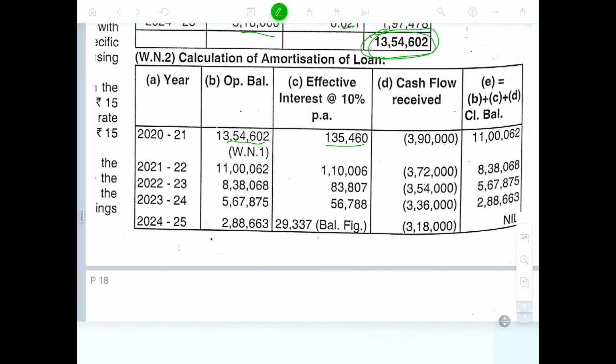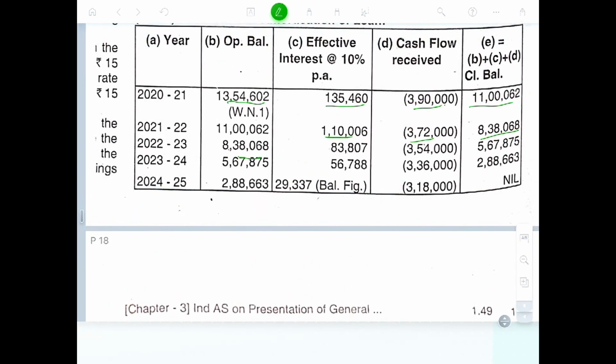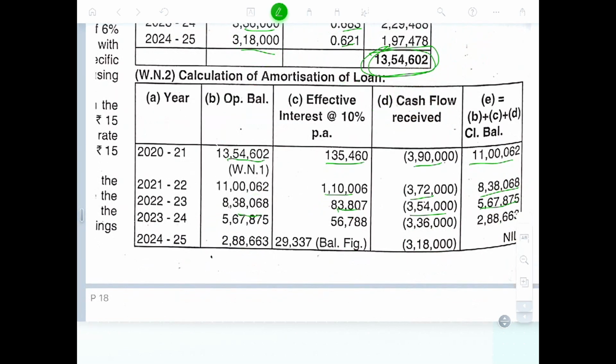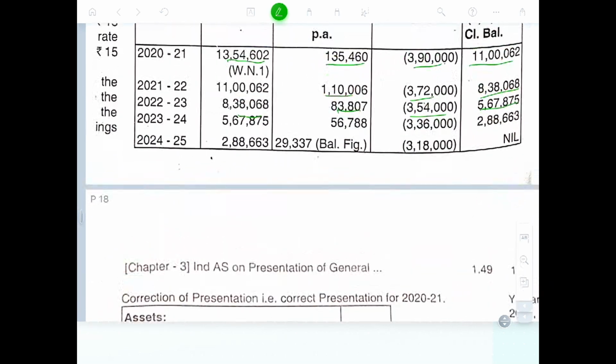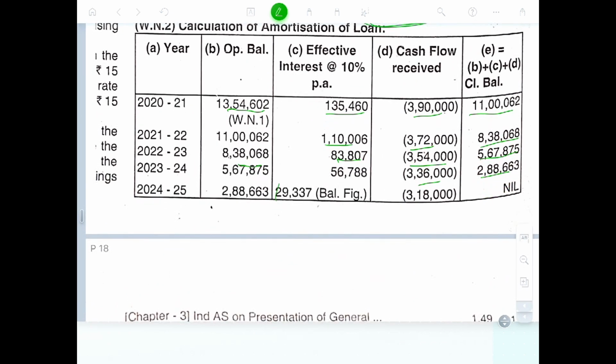Cash flow, net cash flow 130%. Net cash flow received is that line. So the cash balance is 11 lakhs. 11 lakhs into 10 percent per annum minus 372, 8 lakhs. 8 lakhs minus 10% into 10 percent, 83,000 minus 354 received. So this is balance 357 into 10 percent minus the cash flow received, and this is the return, and 288, and this is the figure what we gave you. So it's zero.